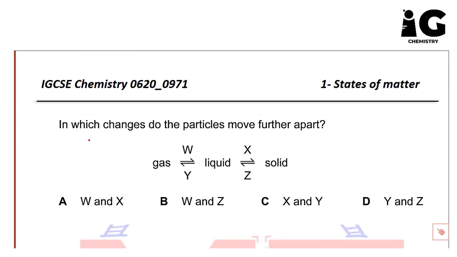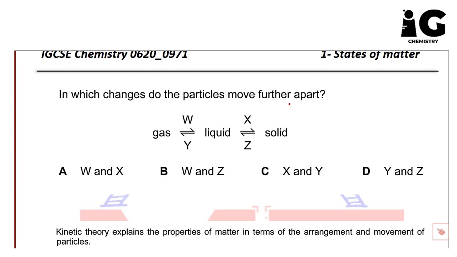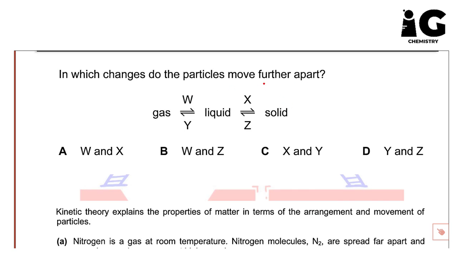Also, we have here another question, in which changes do the particles move further apart? Further apart means actually we add energy, or energy is added. So when we add energy, of course solid particles change to be liquid, and if we continue adding this to liquid, it changes to gas, so we need to choose Z and Y. So here you have indeed Z and Y. Okay.